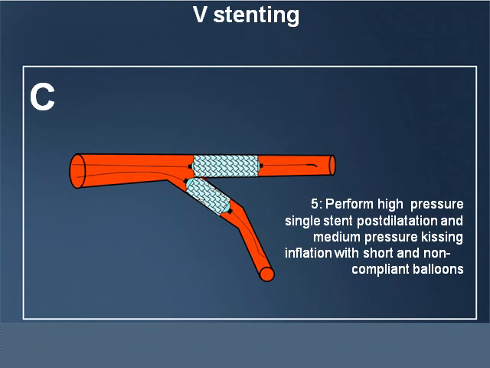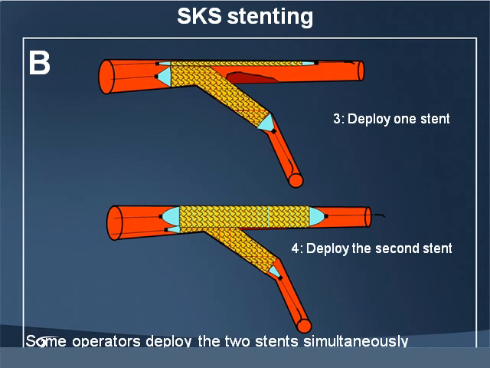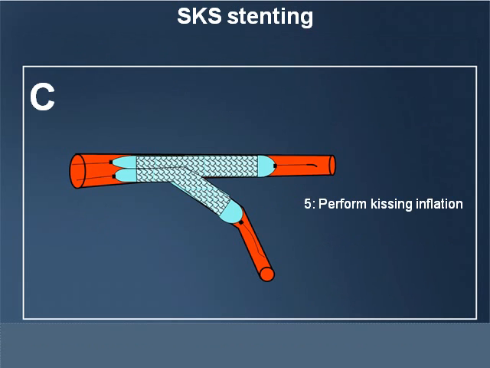And of course, the second is the SKS stenting, a double barrel stenting. It is basically very easy to perform when you have a 1-1-1, but the problem with this is the recrossing. If the stent blockade is there, then it is really difficult to recross with the double barrels. And usually SKS is avoided if you are suspecting any re-occlusion. So in those situations, SKS should be avoided. Otherwise, to perform, it's a pretty simple technique.